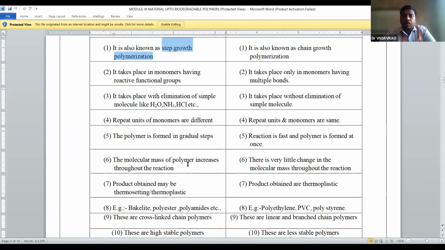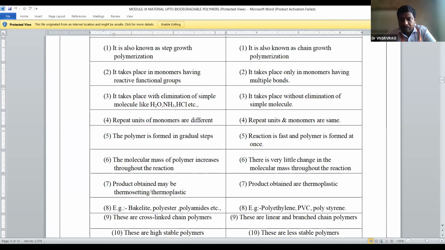This is one more reason for getting stable polymers in condensation polymerization, because the molecular weight gradually increases and so the stability also increases. In addition polymers there is no drastic change in molecular weight.